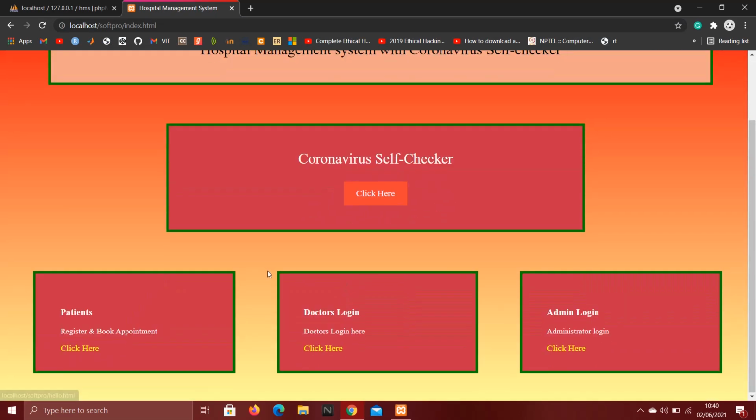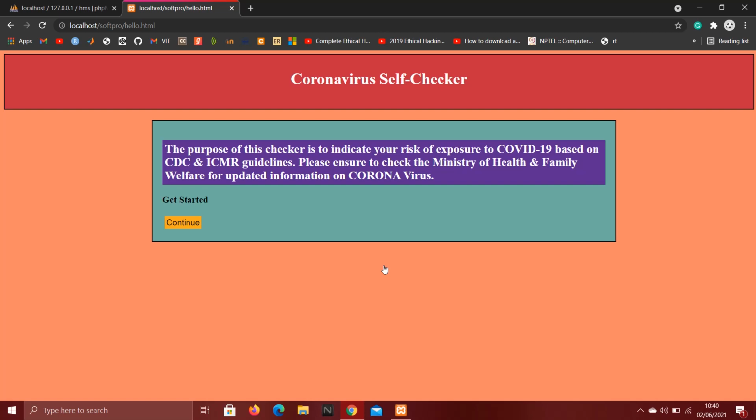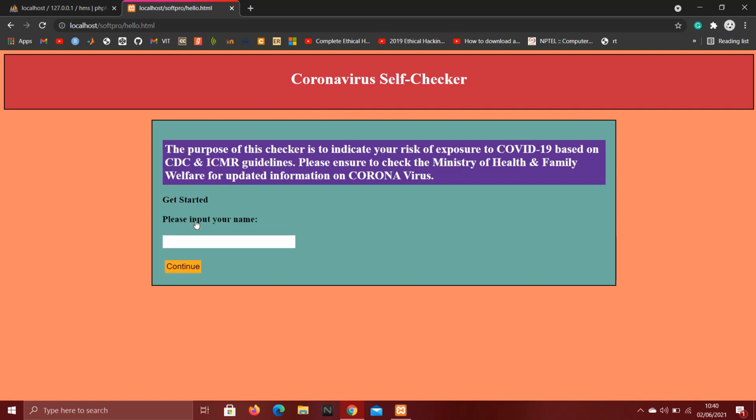So basically, in my project, there are three modules: patient, doctor, and admin, and one self-assessment tool which will predict your risk of infection. So let's first continue with this self-checker. So here is the page where we can assess ourselves. So let's start.